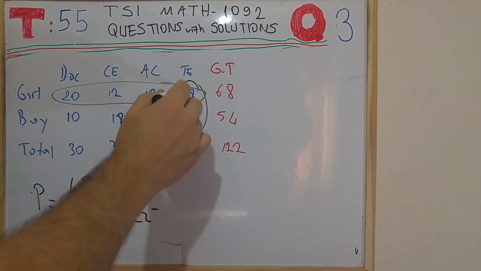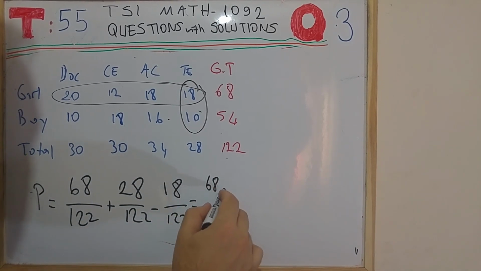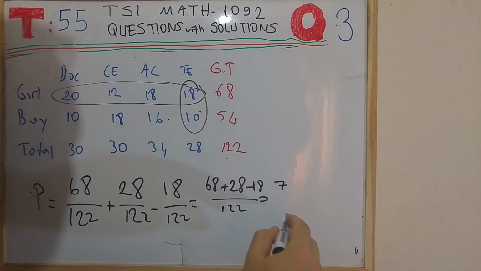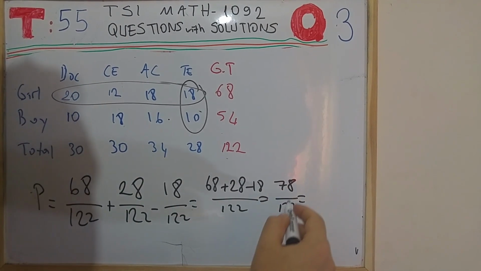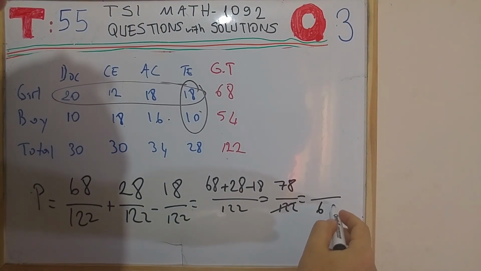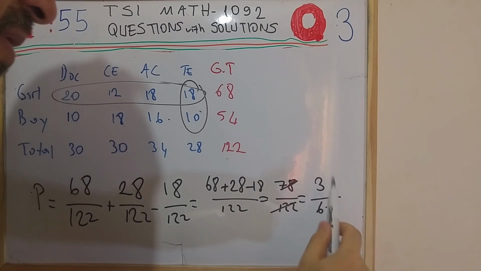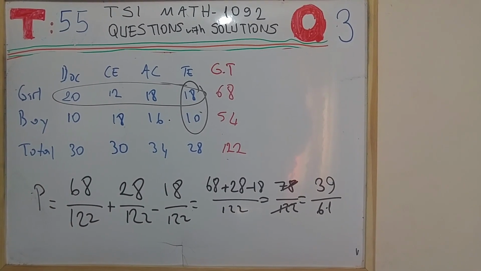Therefore, we have to subtract this 18, which has been double calculated, which will give us 68 plus 28 minus 18 over 122, which is going to be equal to 78 over 122, or when we divide each side by 2, this is going to be 61, sorry, and this is going to be 39. So the probability is 39 over 61.